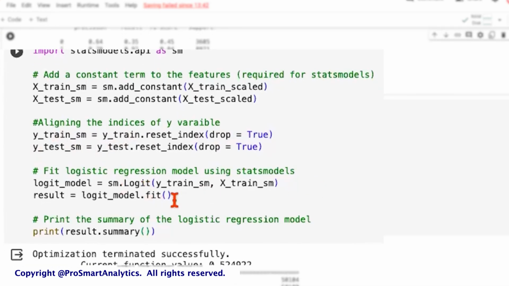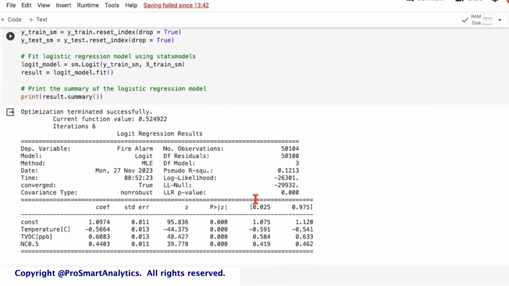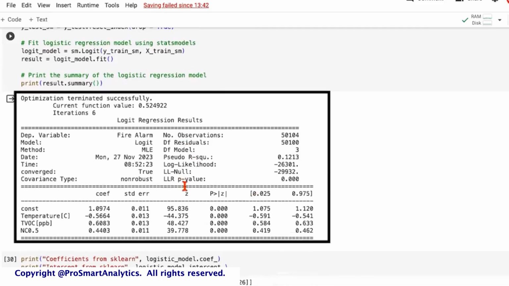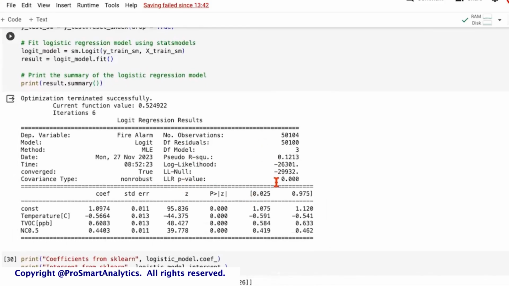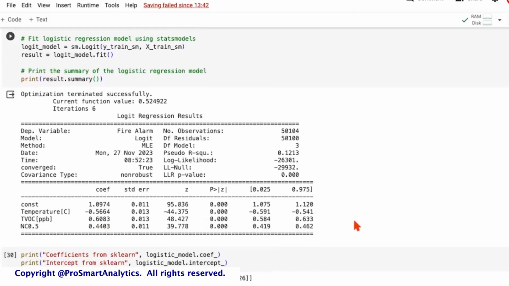Then to the logistic regression model, we pass this as the input, Y train and X train, and then we do a fit. Finally, when we do a results.summary, it comes with a very detailed summary. Now, it may not be totally useful for us because it gives a lot of additional information. But as you can see, it gives you the coefficients of the variables, the p-value of all the features, and also a confidence band around the outcome.